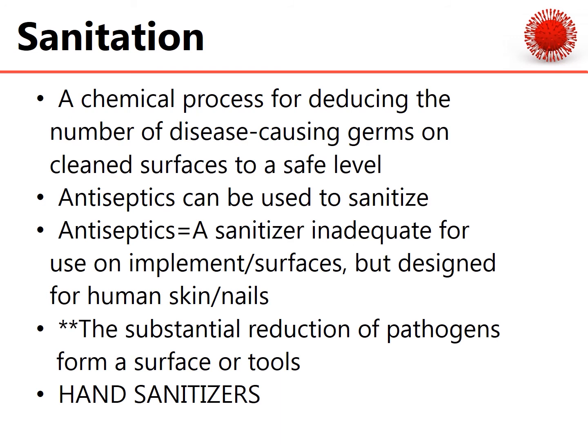Sanitation, which is simply cleaning, is a chemical process for reducing the number of disease-causing germs on unclean surfaces to a safe level. Antiseptics can be used to sanitize, but what is an antiseptic? It's a sanitizer, inadequate for the use of implements and surfaces, but designed for human skin and nails. Essentially, the substantial reduction of pathogens from a surface or tools. That's why hand sanitizers are so popular in such a time like this. It's made specifically to sanitize properly our hands, skin, and nails.